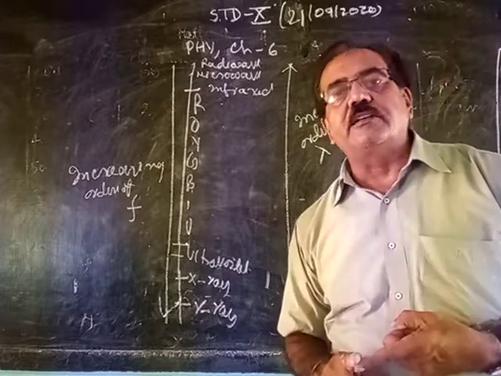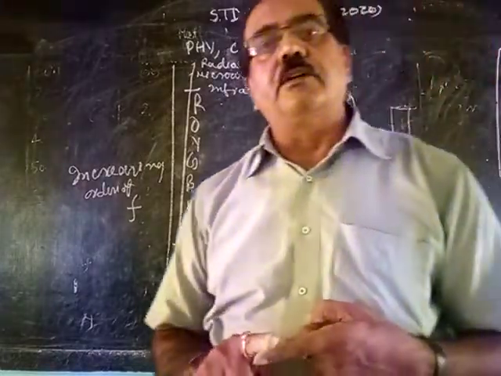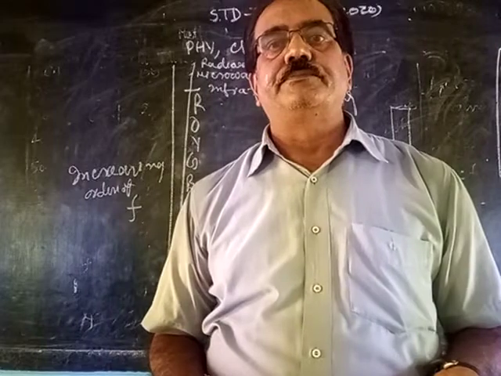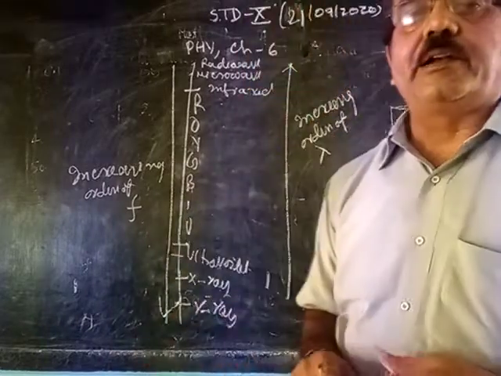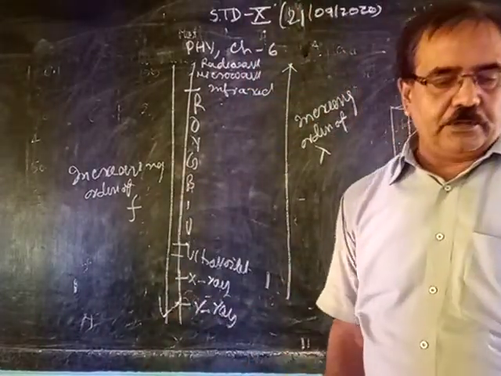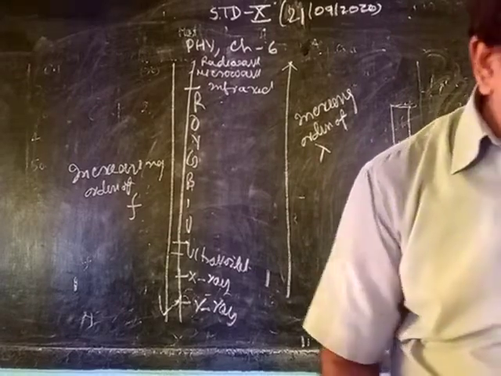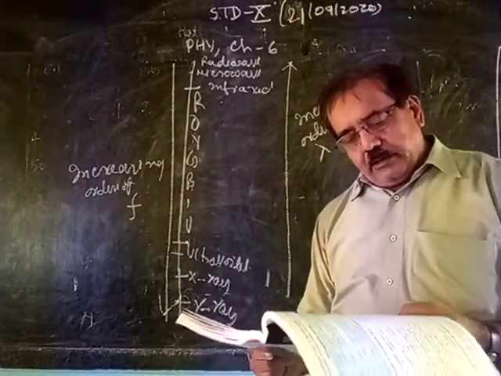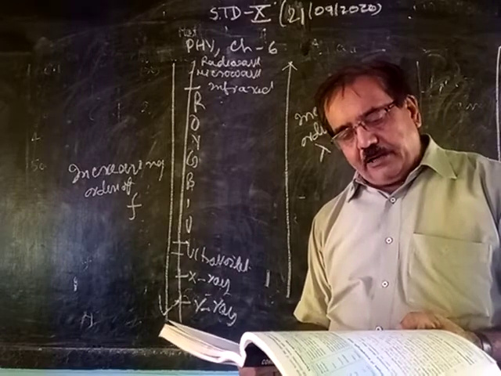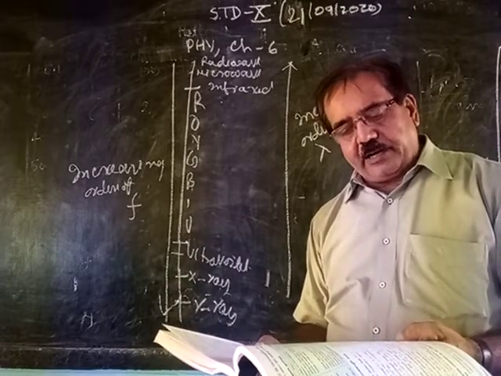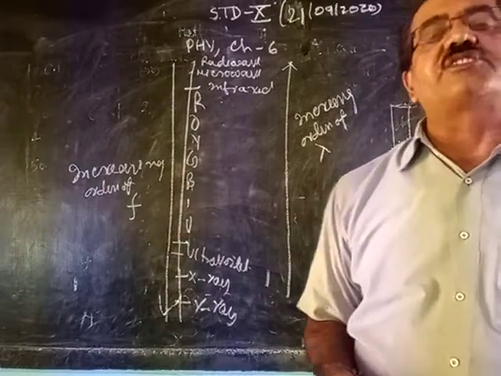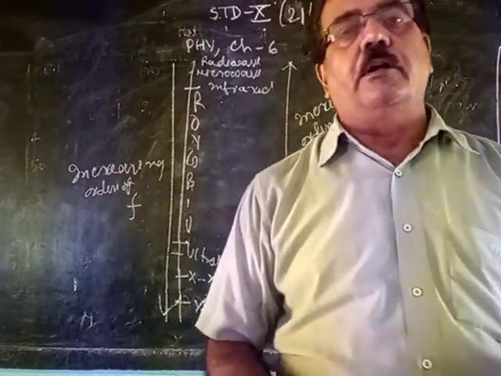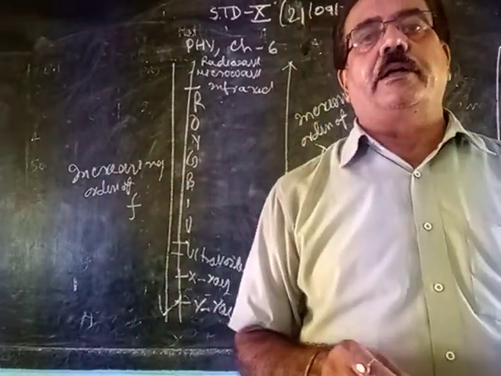So it means infrared has a heating effect, and ultraviolet is chemically active. So this one you have to study. So first, gamma ray. Gamma rays are obtained from radioactive elements when the nucleus of a radioactive atom passes through the excited state. You will study this in the nuclear physics chapter. What is the origin of the gamma ray?